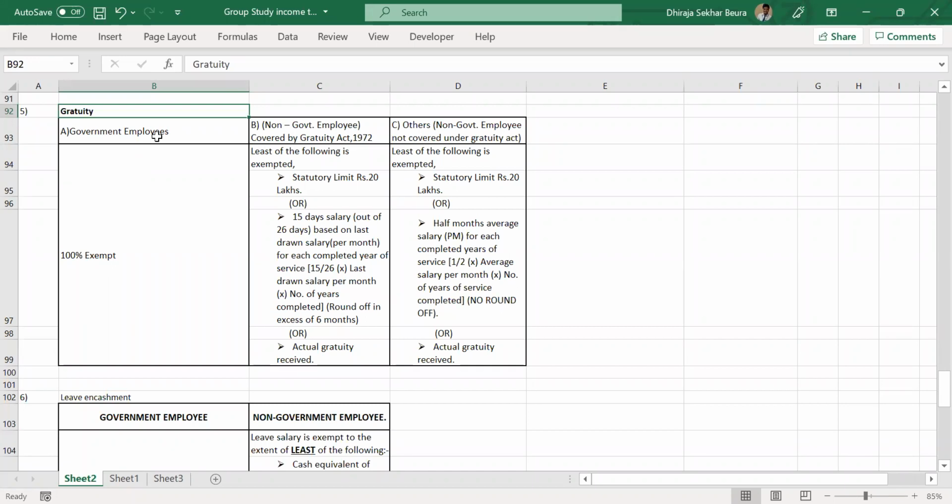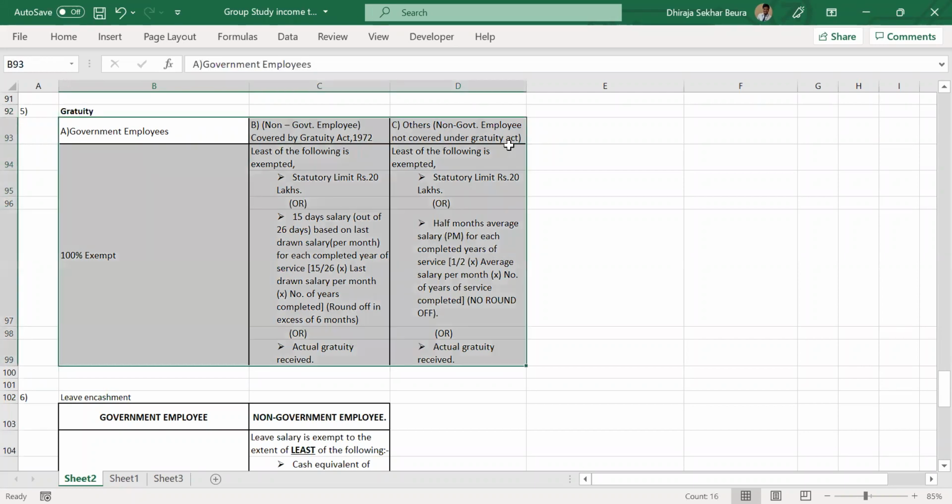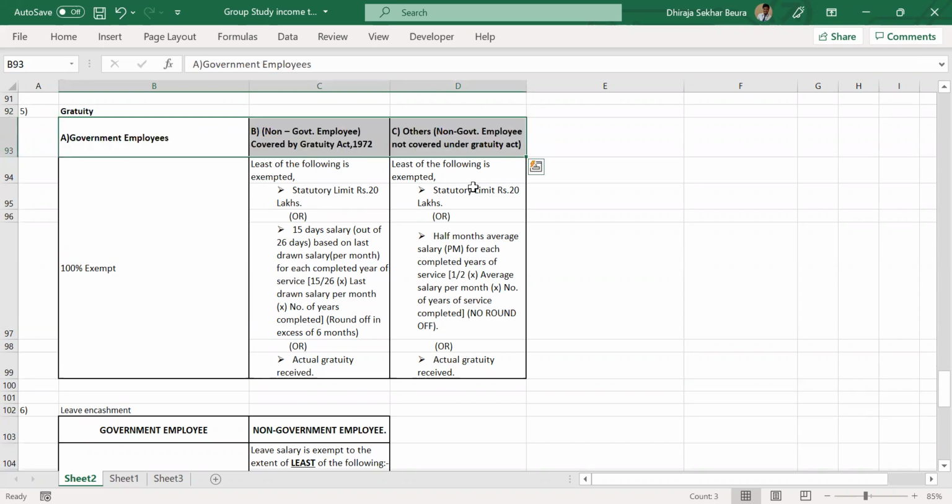As you can see in the structure, for government employees, it is completely exempt, 100% exempt. For non-government employees, there are two categories. One category says covered by the Gratuity Act. Another category says not covered by the Gratuity Act. It will be given in the question. We will also remember it in the same way. So for non-government employees, have the picture in your mind: one side is covered by the Gratuity Act, another is not covered.